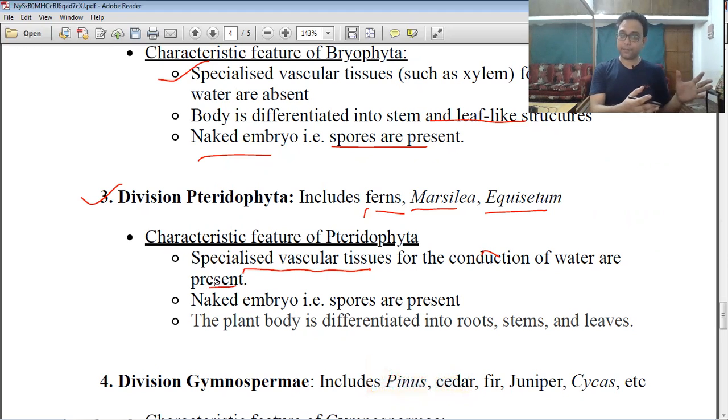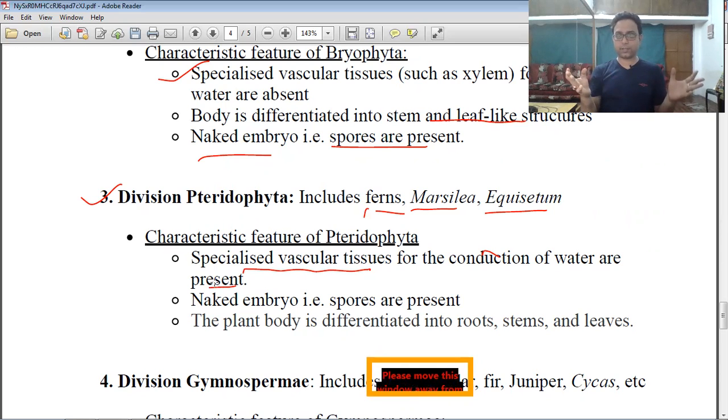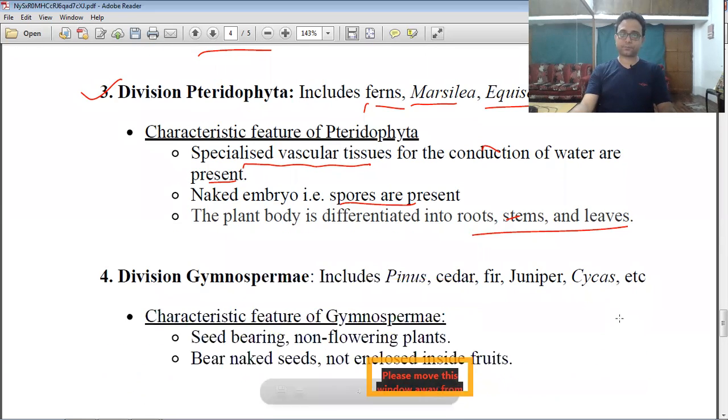Naked embryo and spores are present. Their plant body is commonly differentiated into root, stem and leaf.